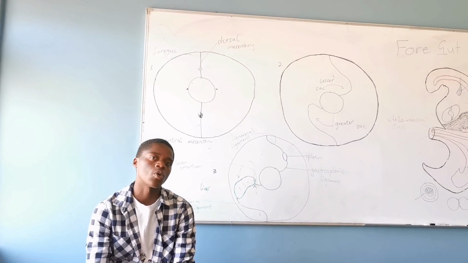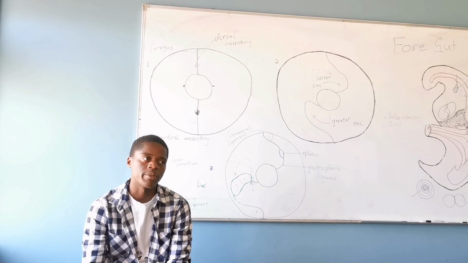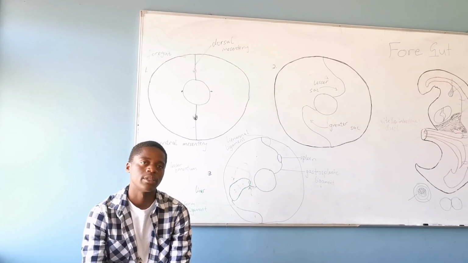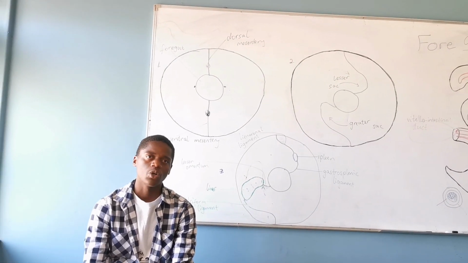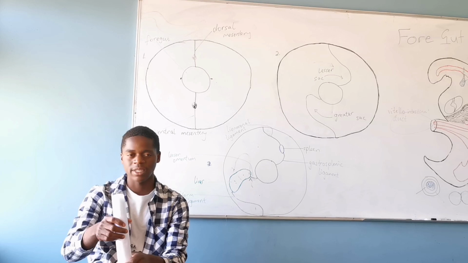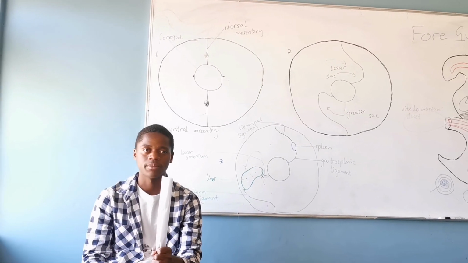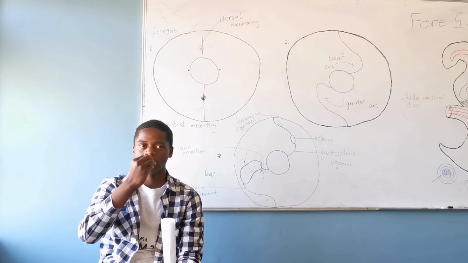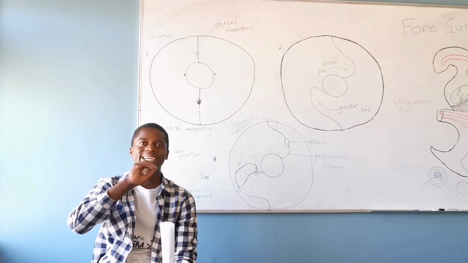So that's basically what we need to know. So what can go wrong in the formation of the stomach? Number one, we have a condition that we call pyloric stenosis, whereby we have narrowing of the pylorus, which is the distal end of the stomach, right? So whenever a child with this condition eats, there will be ejection of food.